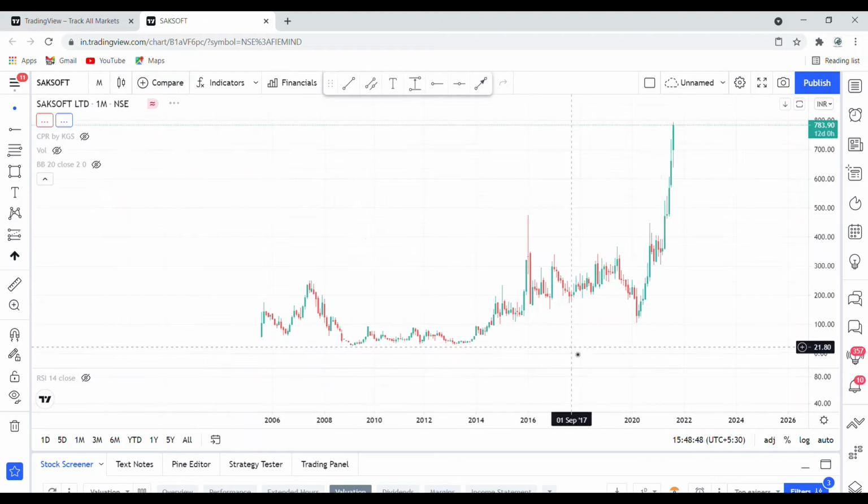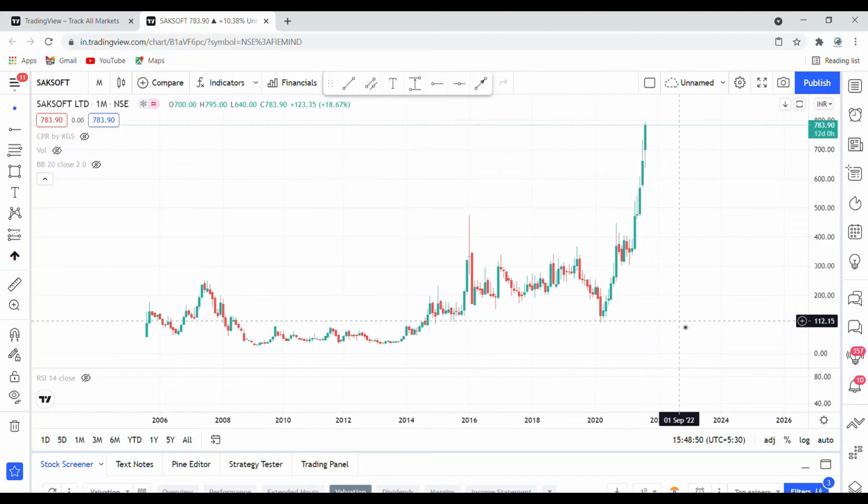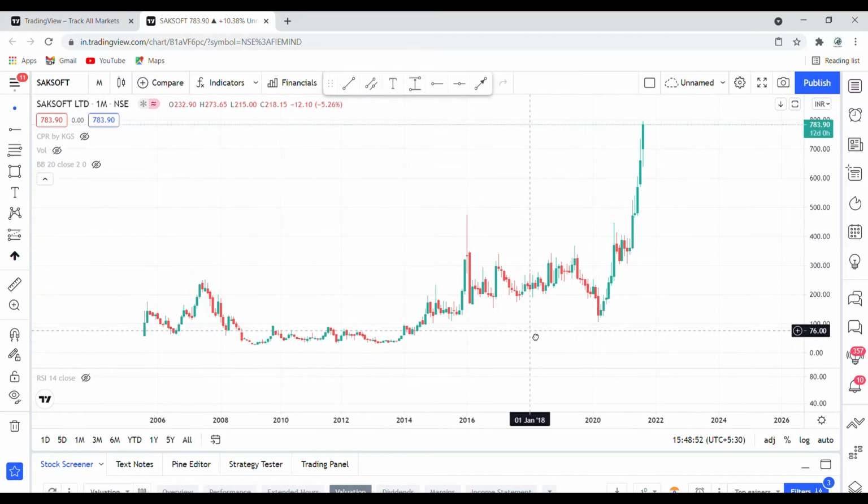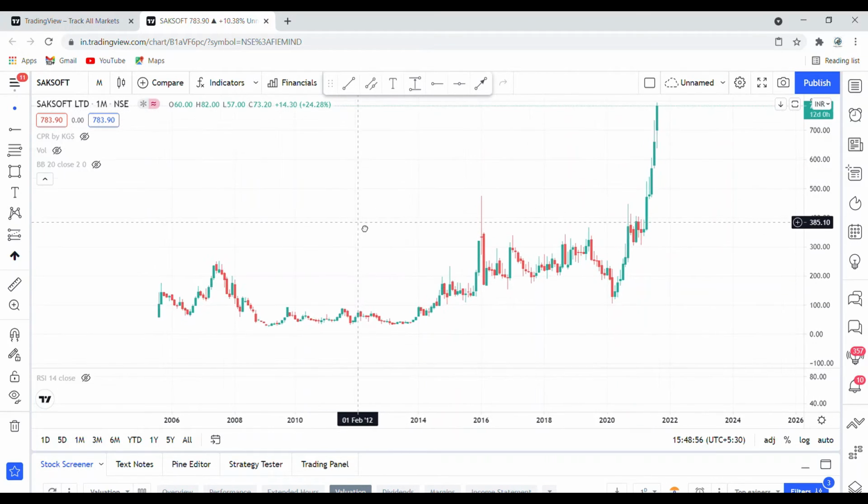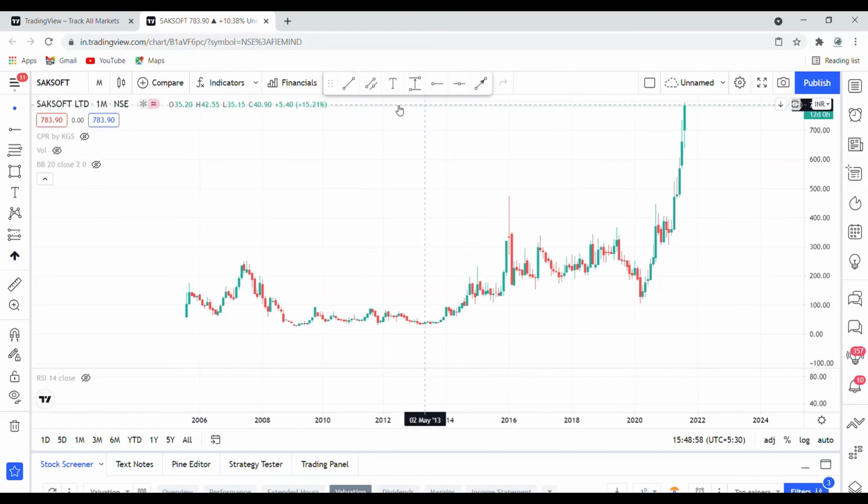So if you are considering that stock, you can see, this is also another stock. It is an IT company. Here also you can draw a support as well as resistance. How you can draw is, you can select from the left hand side of TradingView, and if you select this one, you can see this is a very good area of support.